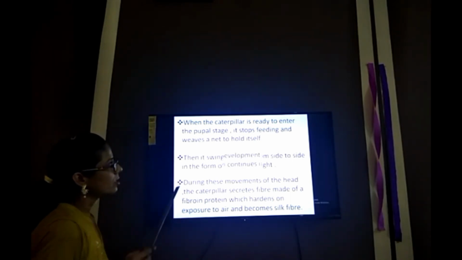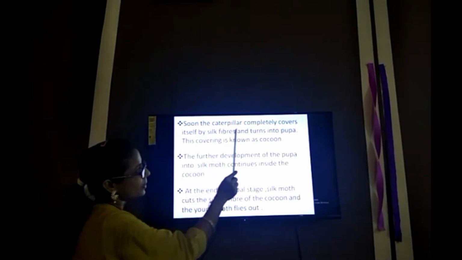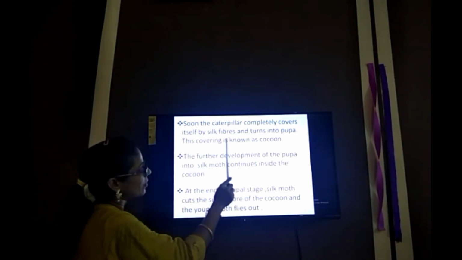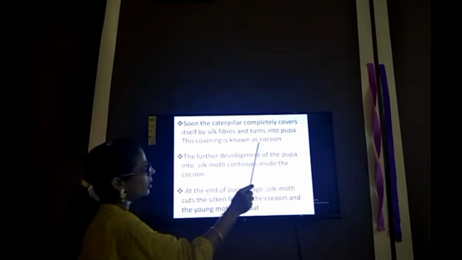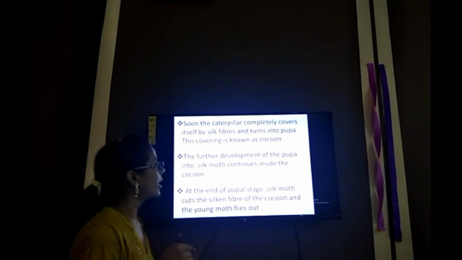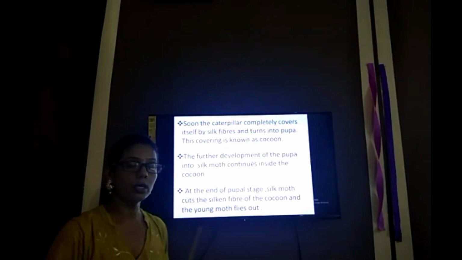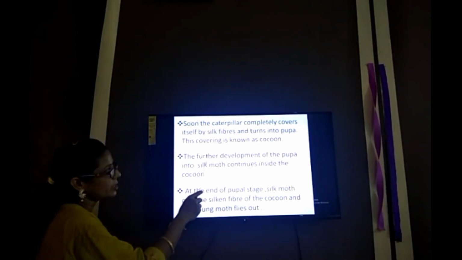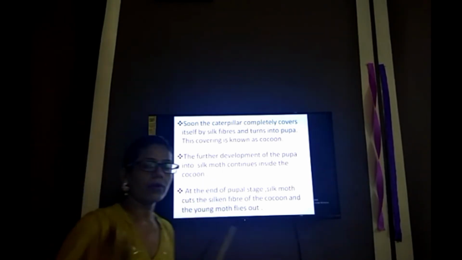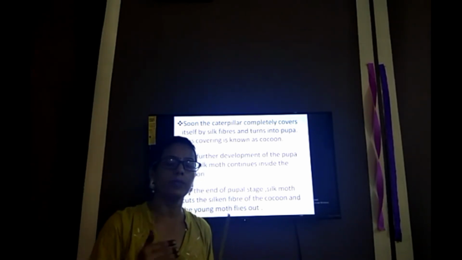Now next point, soon the caterpillar completely covers itself with silk fibers and turns into a pupa. The caterpillar continuously secretes the silk fiber, covers itself completely and turns into the pupa. This covering is known as the cocoon. So the covering outside of the pupa is known as the cocoon, and this covering is made up of silk fiber.